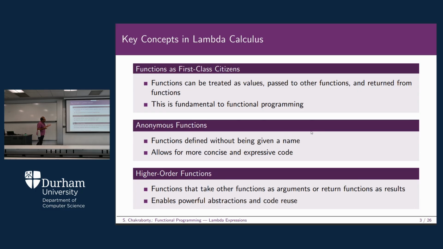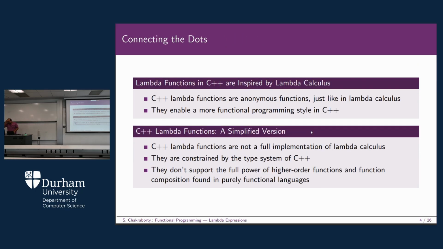As you have already seen, lambda functions in C++ are inspired by lambda calculus, as I mentioned earlier. And C++ lambda functions are basically anonymous functions, as they don't have any name, just like in lambda calculus, and they enable a more functional programming style in C++. Okay, so your code will be a bit shorter, as I mentioned, and also simpler. They are not actually the full implementation of lambda calculus.